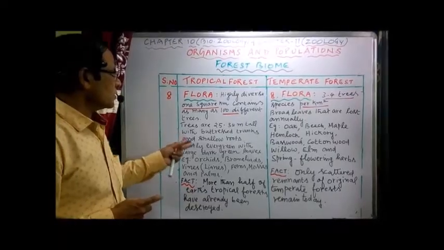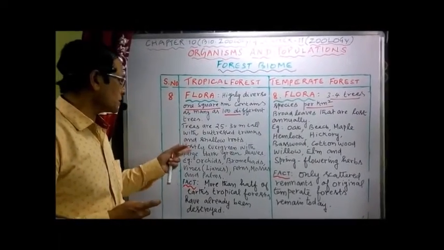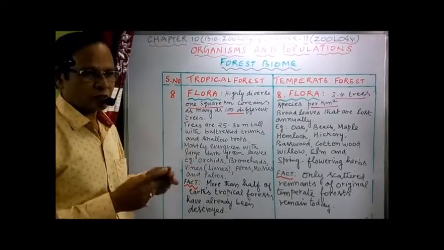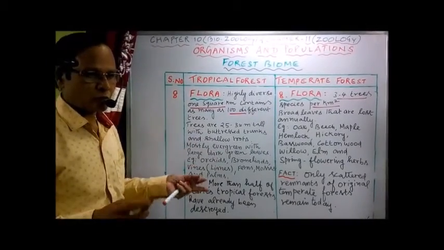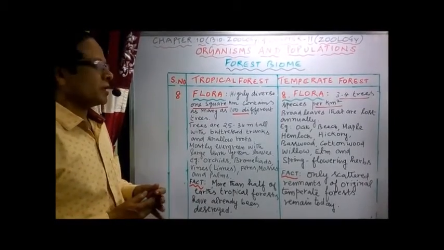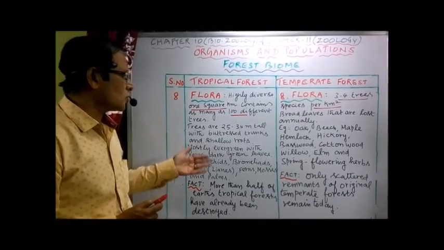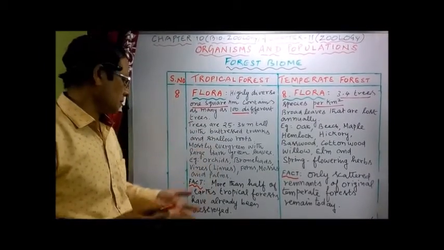Now trees are 25 to 35 meter tall with buttressed trunks and shallow roots. Shallow means not so deep, buttressed, you know that one, the bulged portion of the base of the stem. Now mostly evergreen. So it's an evergreen forest, a tropical forest with large dark green, flattened leaves.